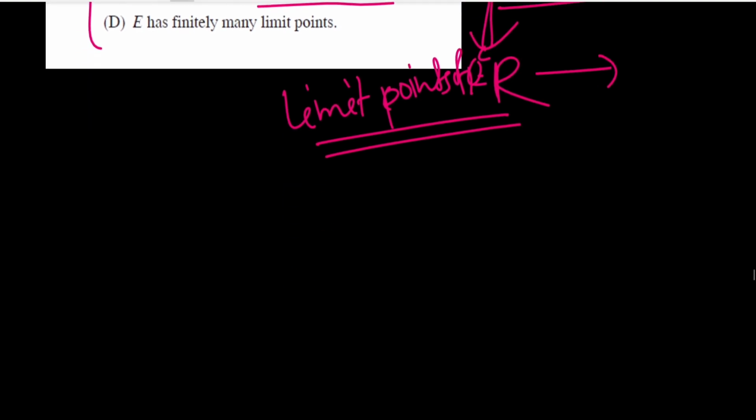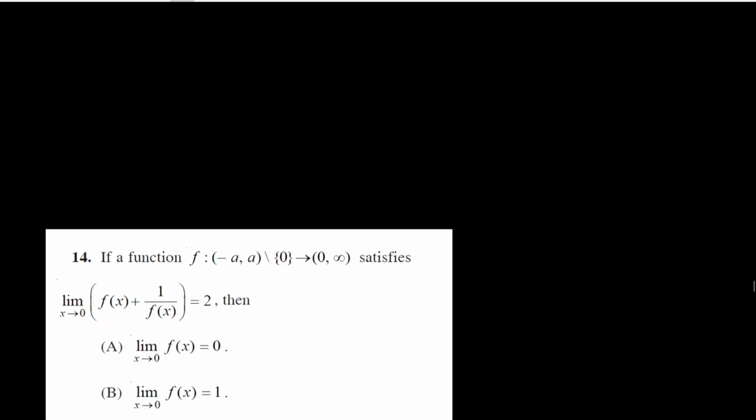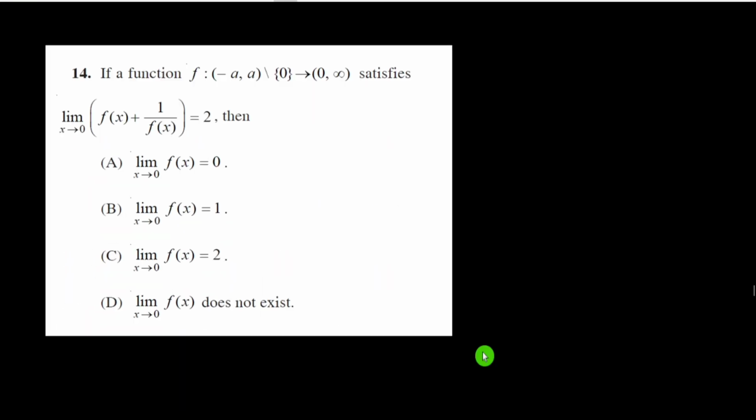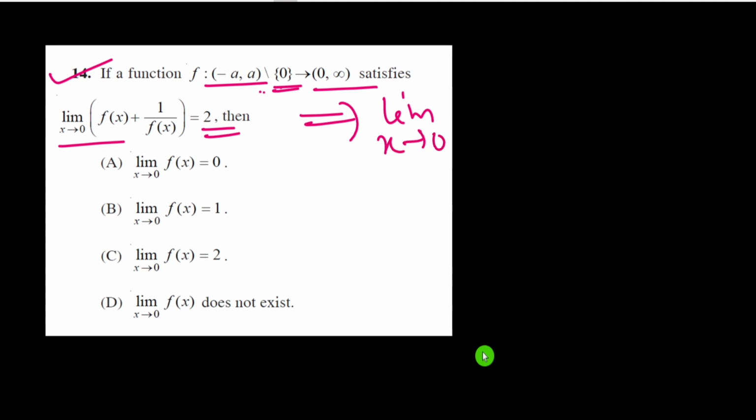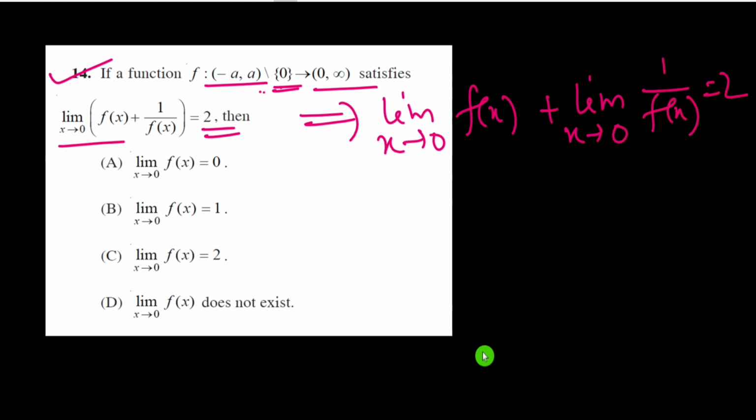Now question number 14 says that if f from (-a, a) minus 0 to the open interval (0, infinity) satisfies this limit equal to 2. Now we can break it: limit as x tends to 0 of f(x) plus limit as x tends to 0 of 1 by f(x) is equal to 2. Here 0 is outside the interval, so we can write 1 by f(x) also.